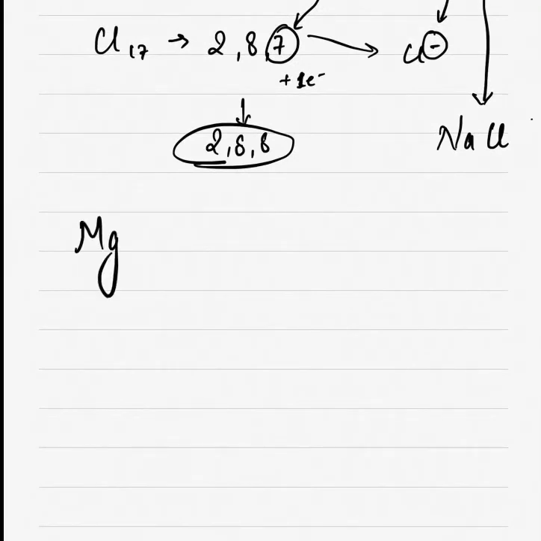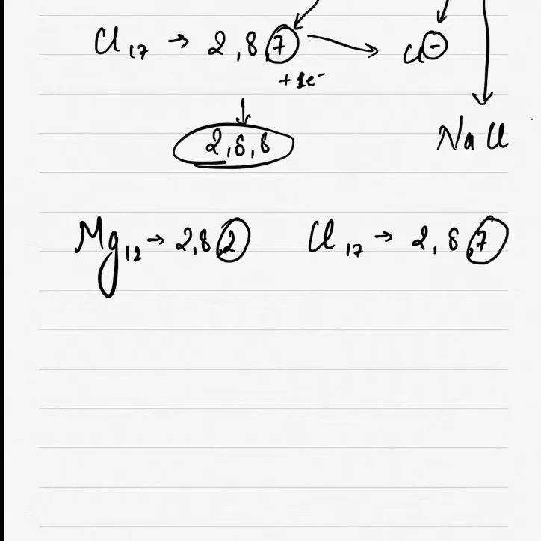Like if you have Mg and you want this Mg to react with Cl. Now the electronic configuration of Mg is 2, 8 and 2. For chlorine, again, it will be 2, 8 and 7. Now here you can see that magnesium is ready to release or remove its 2 electrons, but chlorine here can only gain 1 electron. But our condition is that magnesium should react with chlorine.